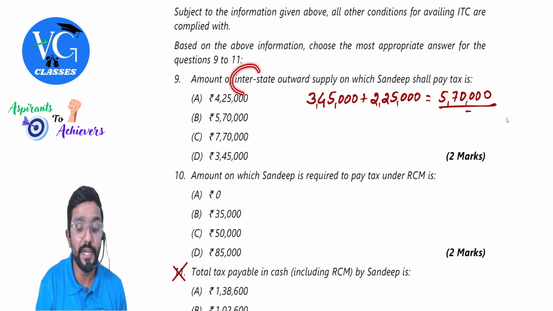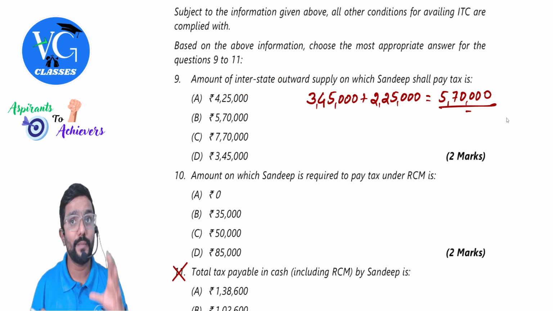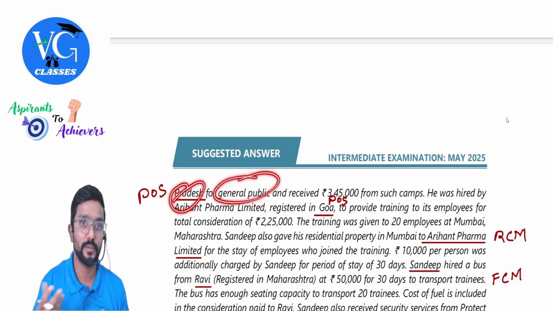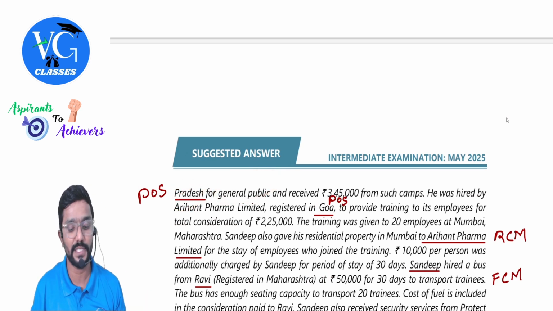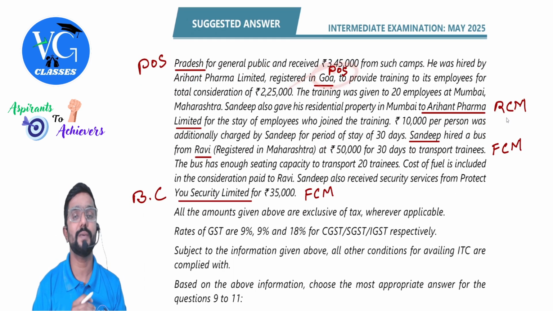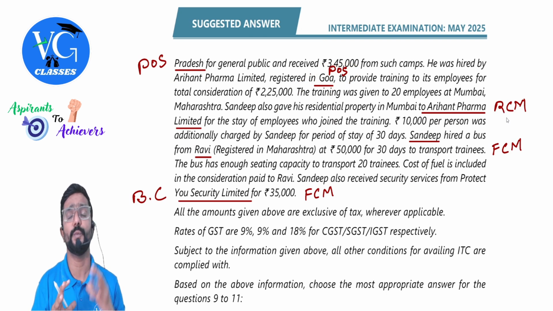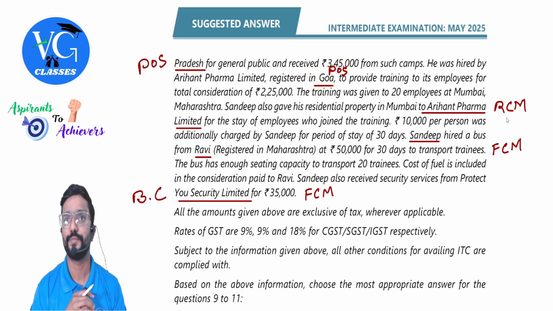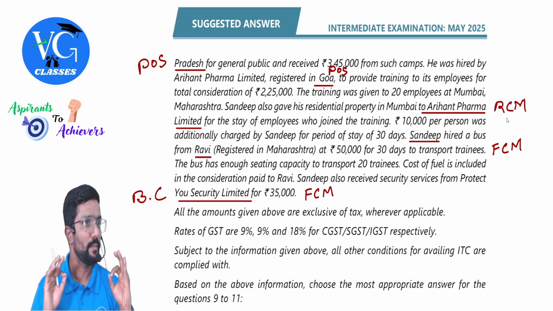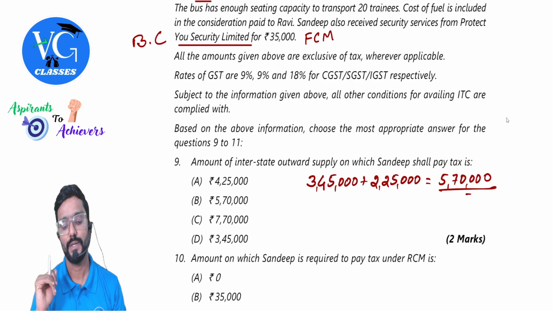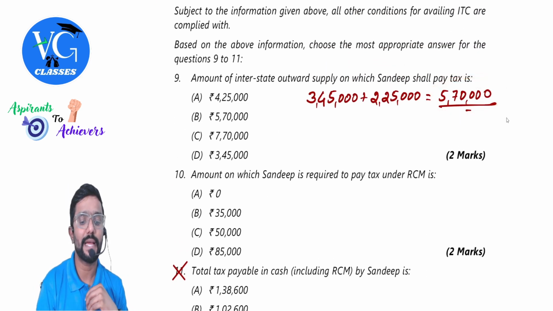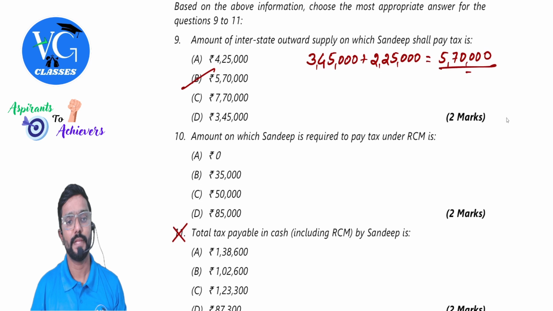And they clearly ask interstate only. He is from Maharashtra. Whatever services he is giving to the general public is in Uttar Pradesh, so place of supply is Uttar Pradesh, interstate. Even for the training services he is giving to Aryan Pharma Limited employees, sir, what is the place of supply? Goa. So both are interstate. So what is the value of interstate outward supply? 5,70,000, guys. 5,70,000. Next.